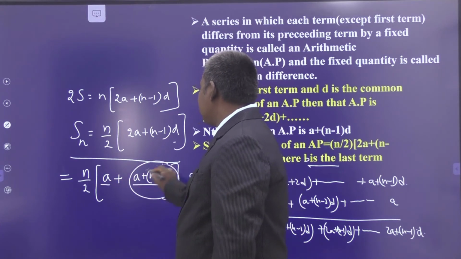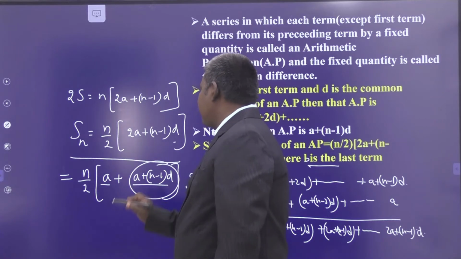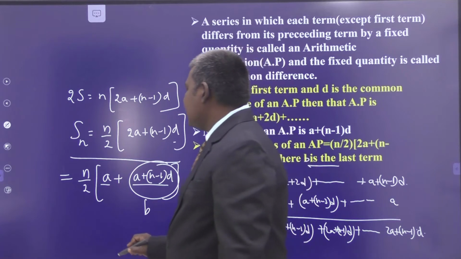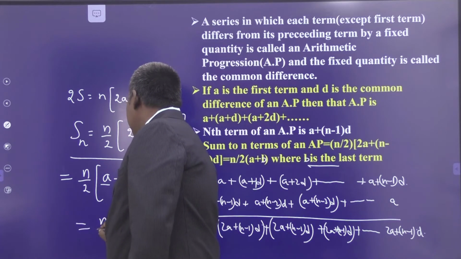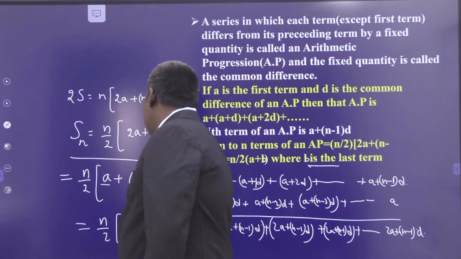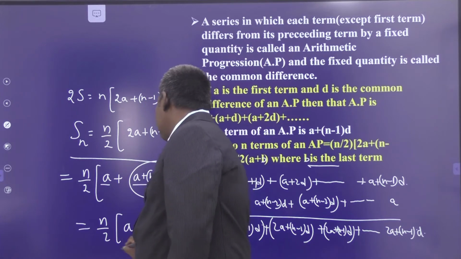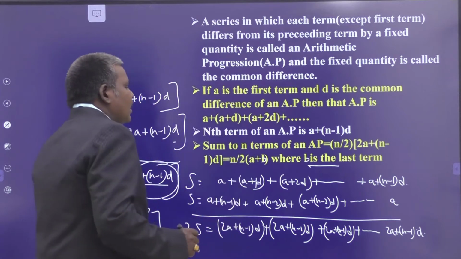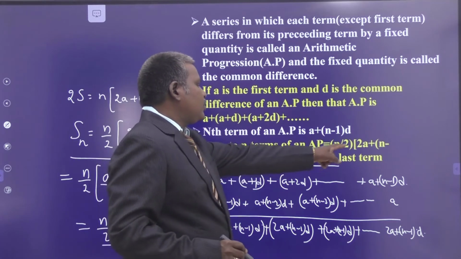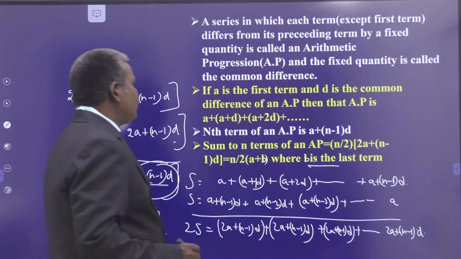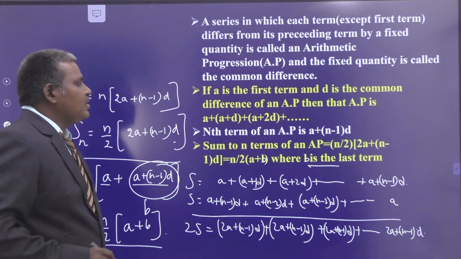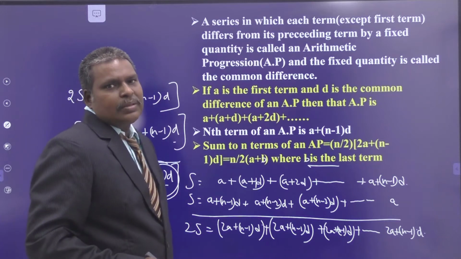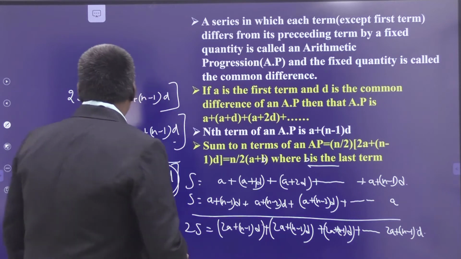What is a plus (n minus 1) into d? Suppose you take it as b, say, this is the first term, this is the nth term, then the sum may be written as n by 2 times of (a plus b). So, n by 2 times of (a plus b), or it is equal to n by 2 times of 2a plus (n minus 1) into d, is the sum of the first n terms of the series which is in arithmetic progression. Okay.